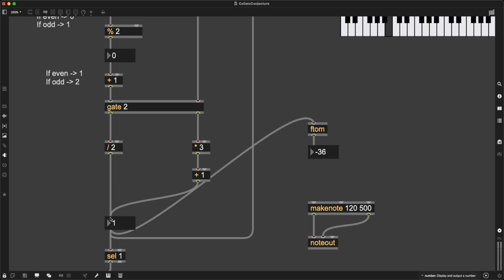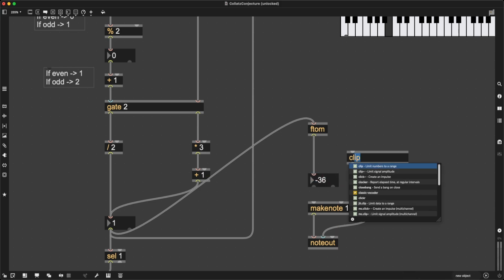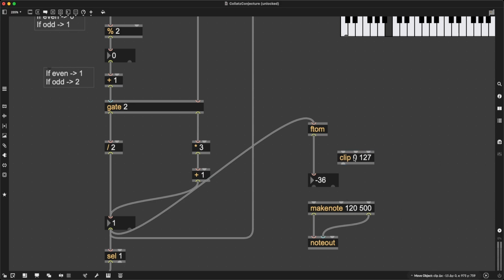A frequency of 1 is apparently the MIDI note minus 36. I did not know that, it's the first time I find out about this. But this means that we might want to make sure we clip the numbers to a range, right? I want to clip the numbers between 0 and 127. So if the incoming number is less than 0, it just becomes 0. And if it's higher than 127, it just becomes 127.